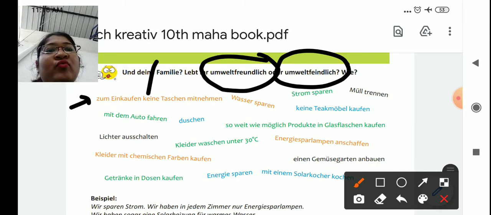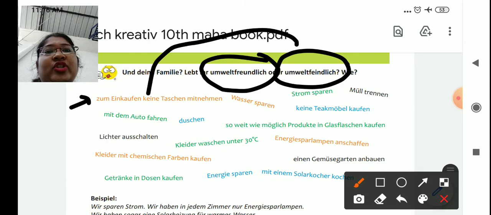So that means you are umweltfeindlich. So in a shopping mall, you are not using the cloth bag, you are using the plastic bag. Wasser sparen, to save the water. Strom sparen, save the energy. So all these things, meanings you will find in the description box.